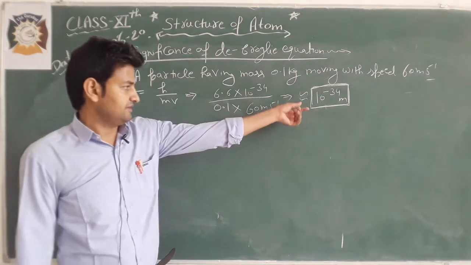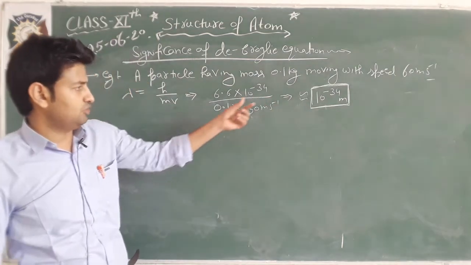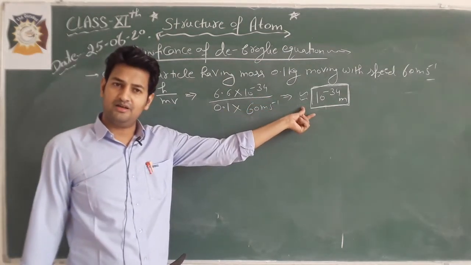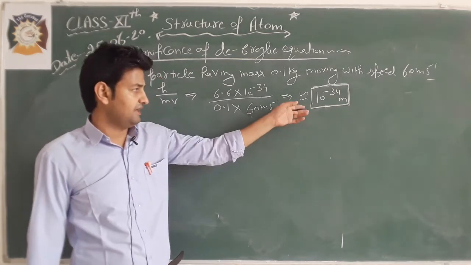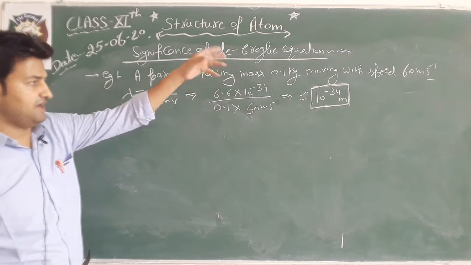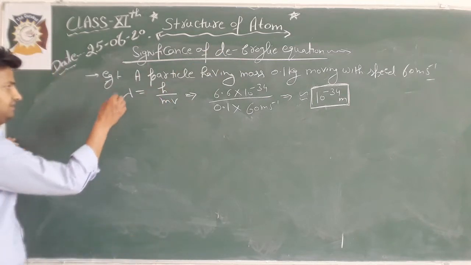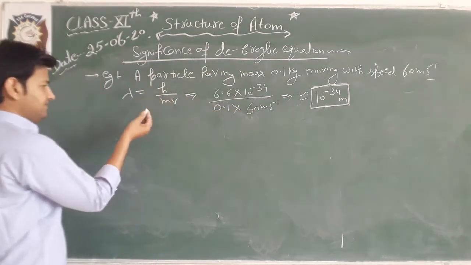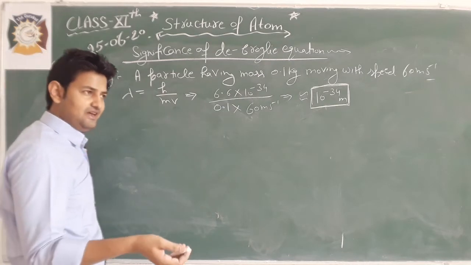You can see this wavelength is very low, so it cannot be measured experimentally by instruments. Now take a microscopic particle with the same speed; we can take an electron.